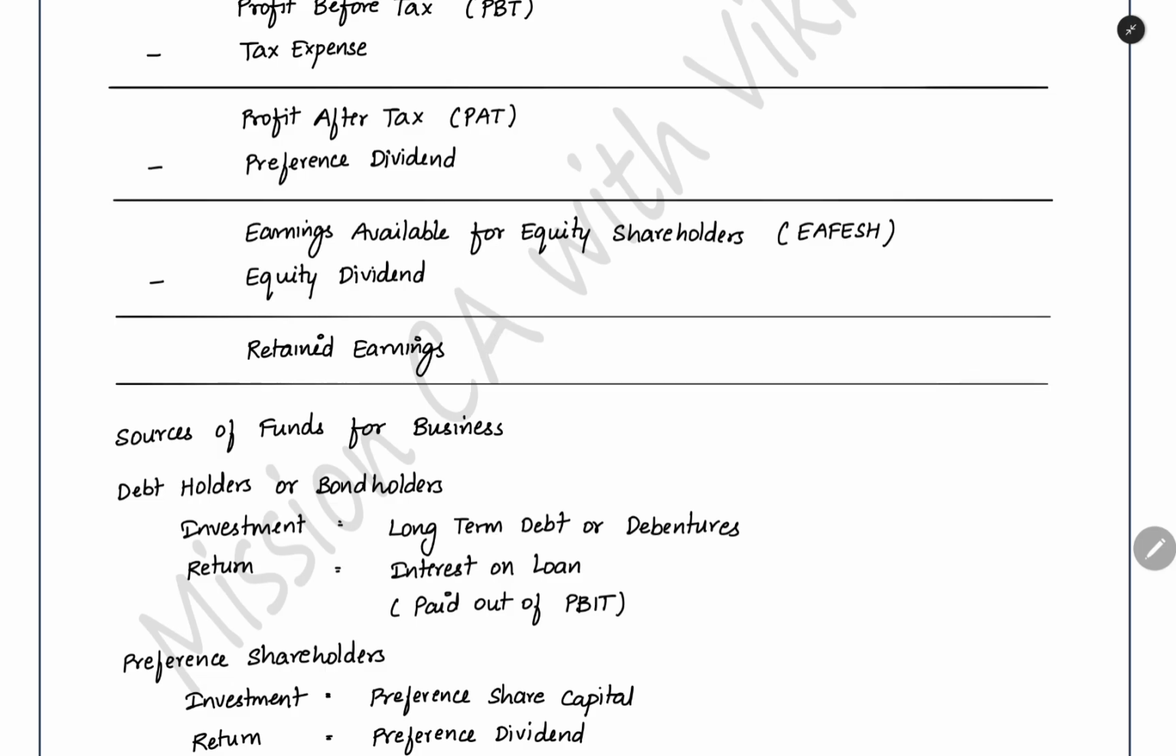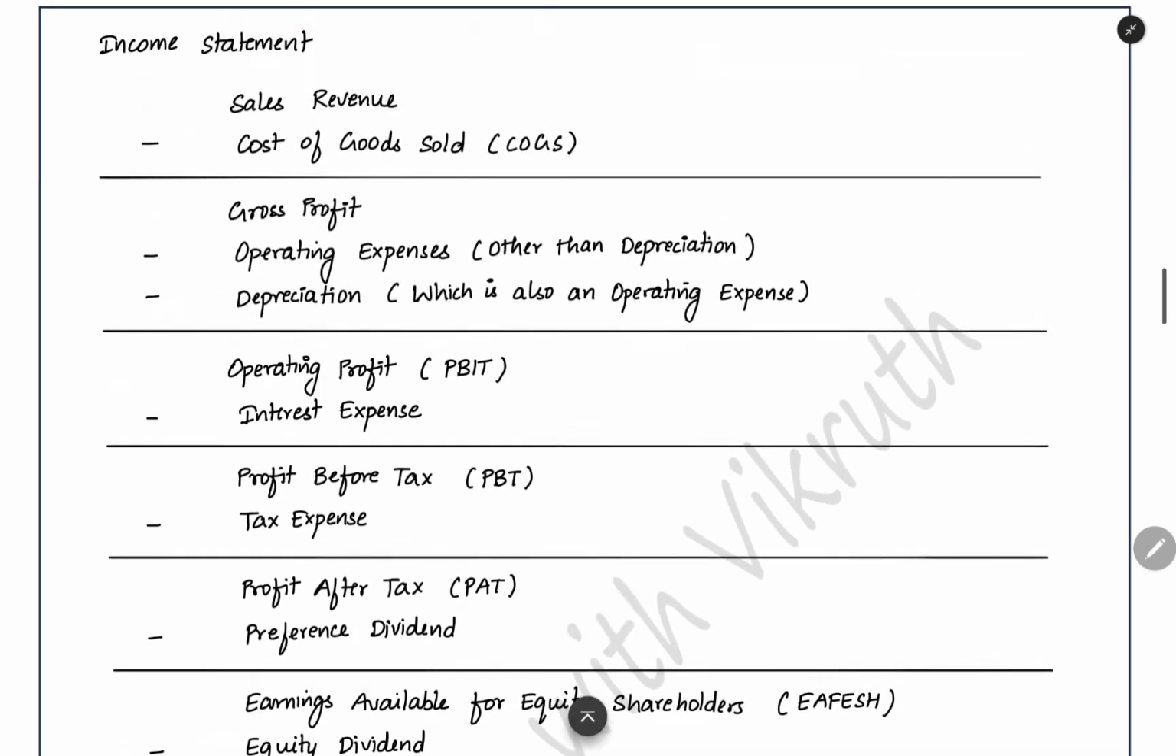Dividend means now itself you are distributing the earnings of the company. If you are keeping it as retained earnings, you are keeping it in the business itself. You are reinvesting in the business, not distributing to the investors. So that's all you need to know about the income statement.